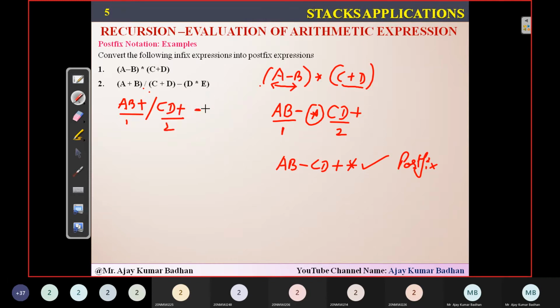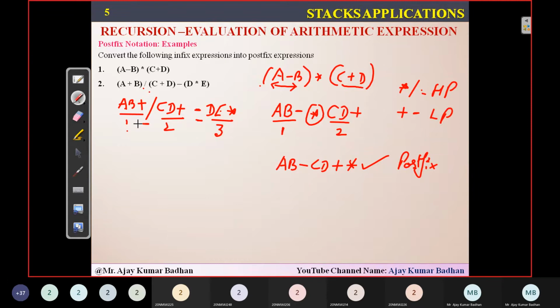Then minus. Next, what we have D star E. So can I write D E star? This is your third expression, isn't it? Now, since brackets are removed, now you people can go for priority. As I told you that division and multiplication will have higher priority. So how many operators are left here? There are three operands right now. 1, 2, 3. How many operators? One operator, second operator. Multiplication and division will have higher priority. Plus and minus will have low priority.